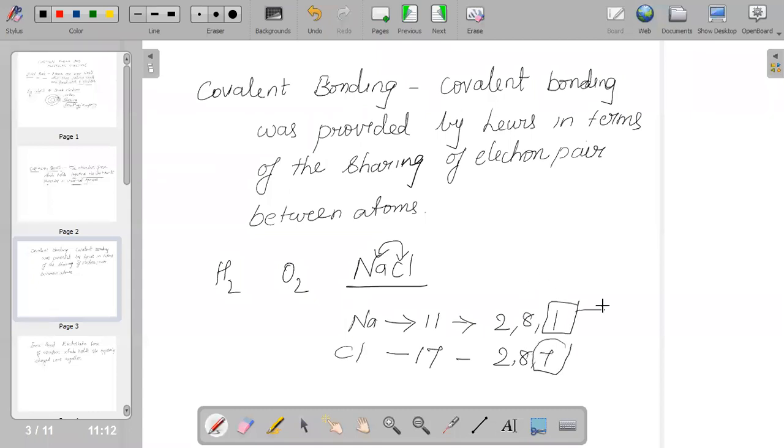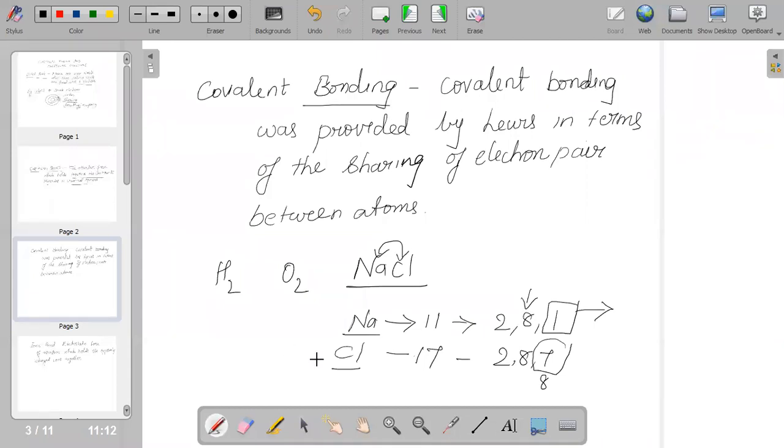Hence, if sodium donates one electron, the next shell becomes the outermost shell, and if chlorine accepts one electron, its outermost shell will have 8 electrons. So we could conclude that sodium donates one electron in order to become stable, and chlorine accepts an electron to attain the octet rule, or to become stable. So this arises because of attaining the octet rule, and there we say that bonding exists.